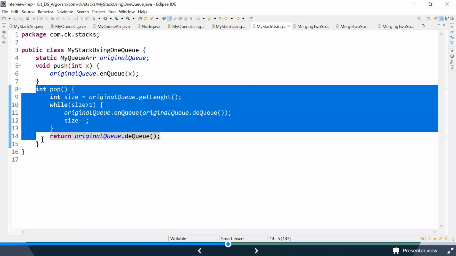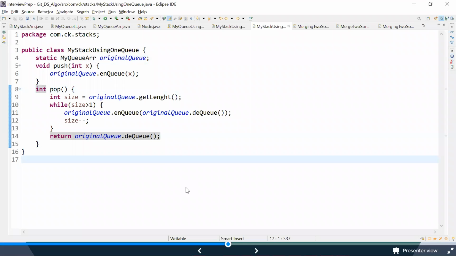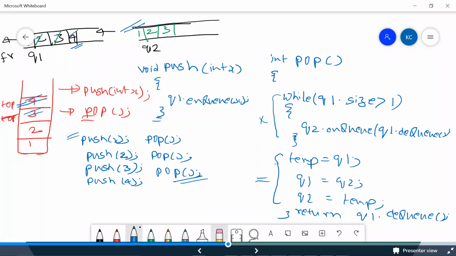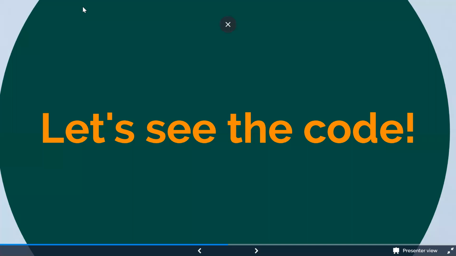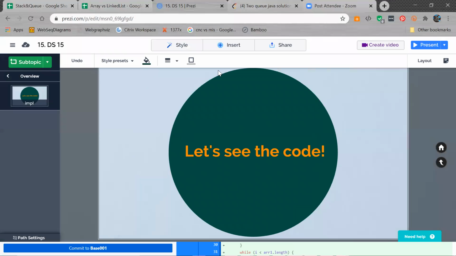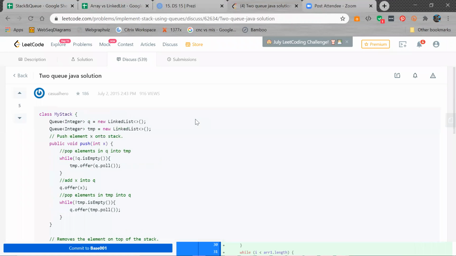Okay, so maybe I'll show you where our LeetCode example is. There is this LeetCode example, guys. One second, maybe I'll go to my problem description.